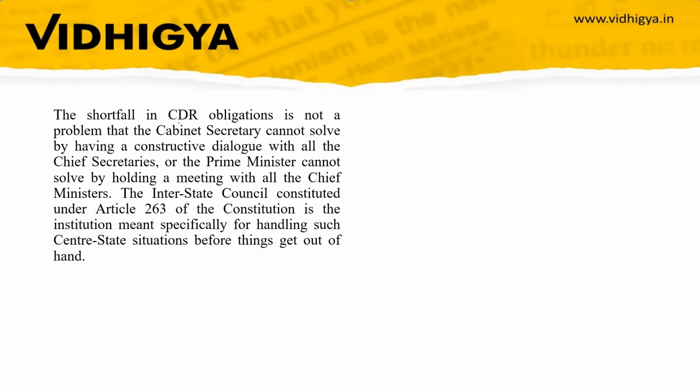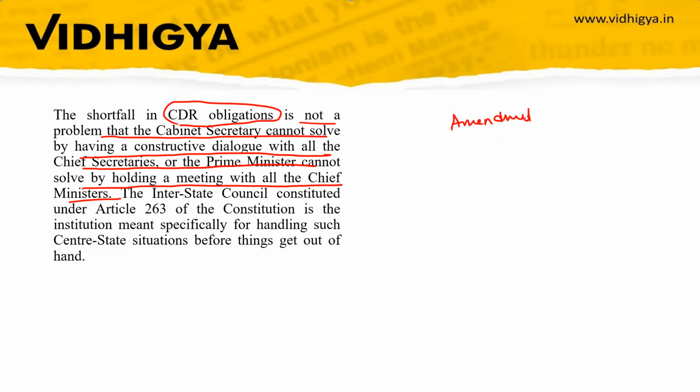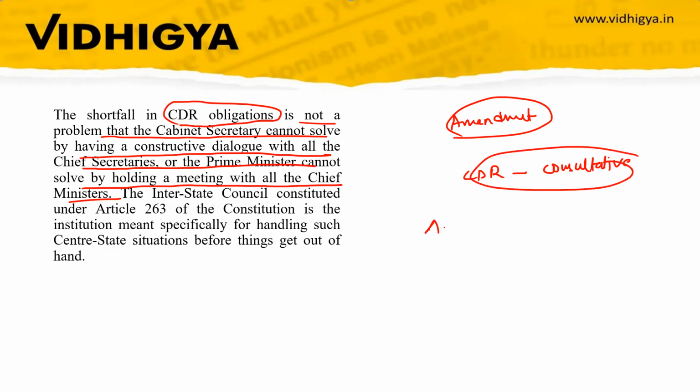Another suggestion is that the shortfall in CDR obligation, that is central deputation reserve obligation, is not a problem that the cabinet secretary cannot solve by having a constructive dialogue with all the chief secretaries, or the PM cannot solve by holding a meeting with the chief ministers. So it says that amendment is not necessary. The problem of CDR can be resolved by a consultative process. And the article also mentions Article 263, that is the interstate council.